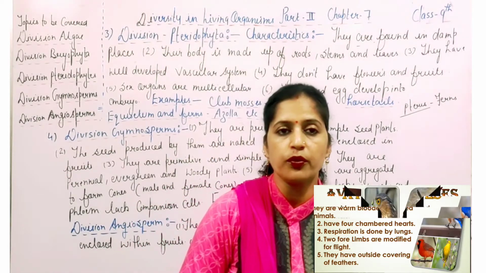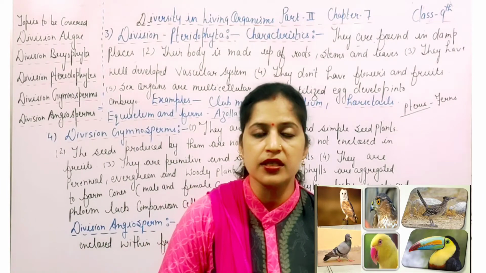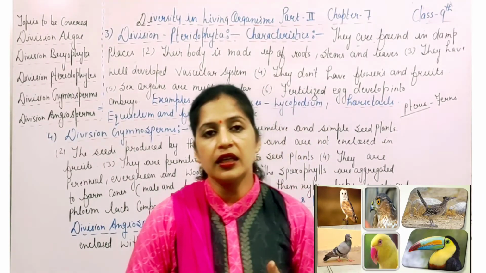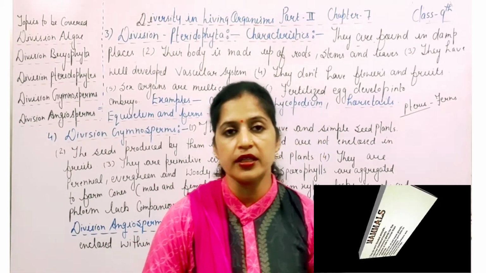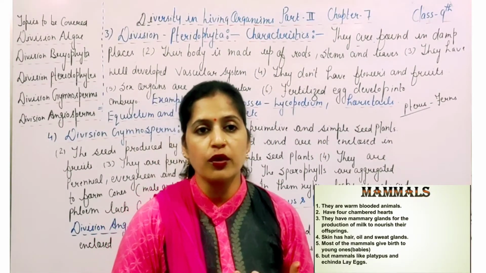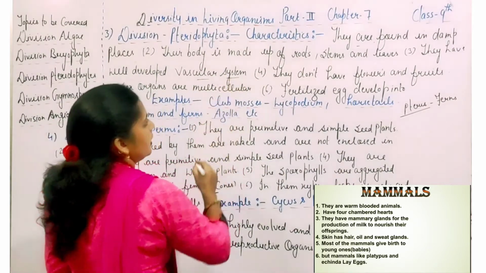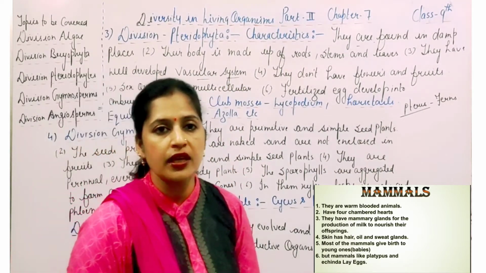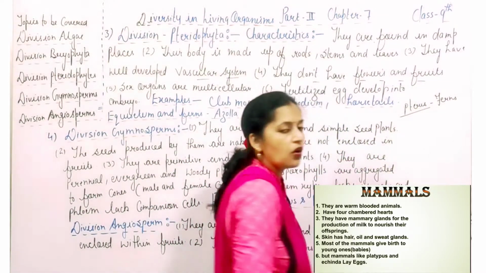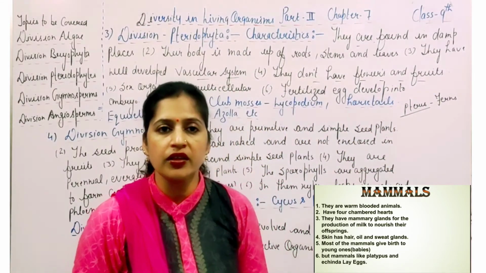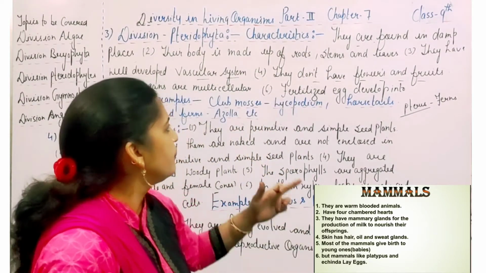That means there is no proper transport of the water and minerals to the plants in case of the xylem, and in case of the phloem there is no transportation of food. But in case of the Pteridophyta, a well-developed vascular system is present. They don't have flowers and fruits. They do not have flowers and fruits. They are always green, they always stay green, but they have no fruits and flowers.